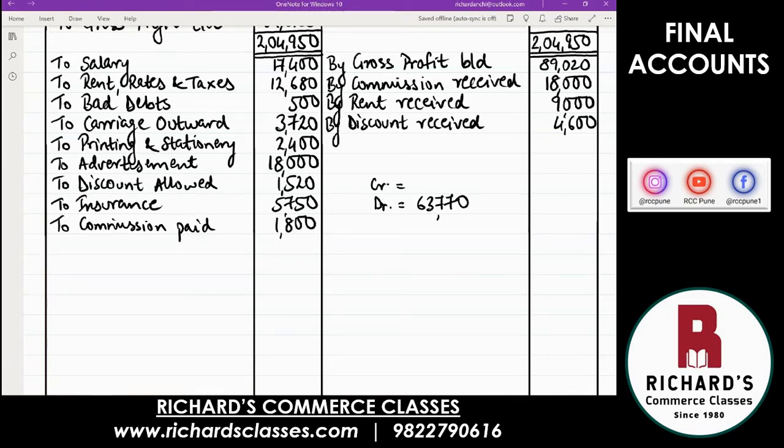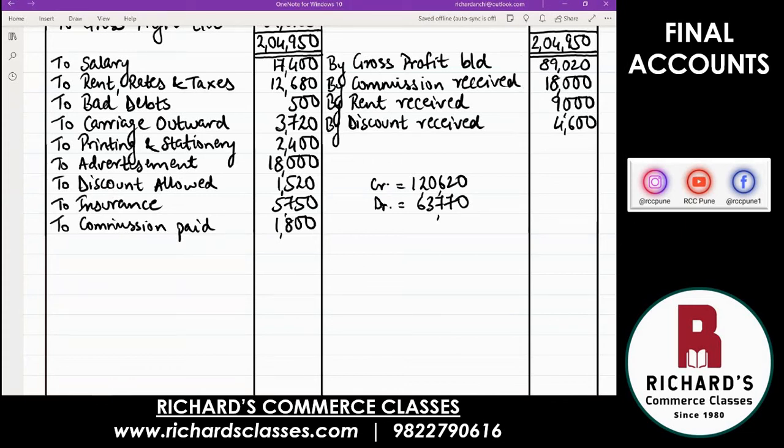Credit, fewer items are there. Add up those four. 31,600. Four items are there. I can see four items. How are you getting 31,600? 1,20,620. That's correct.